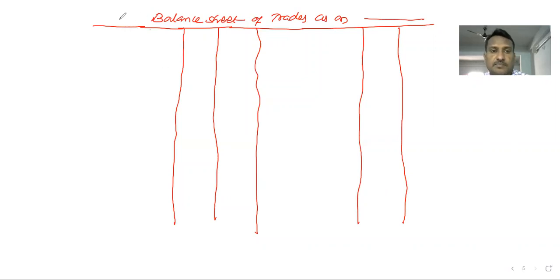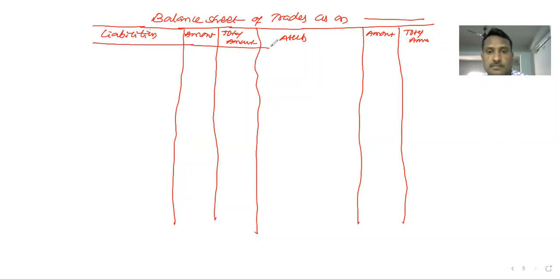Let's see. Liabilities, amount, total amount, assets, amount, total amount. In this balance sheet, first we take the liabilities. The first one is the capital. Capital is the first liability of the business.